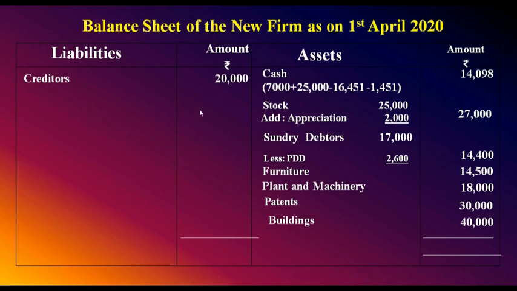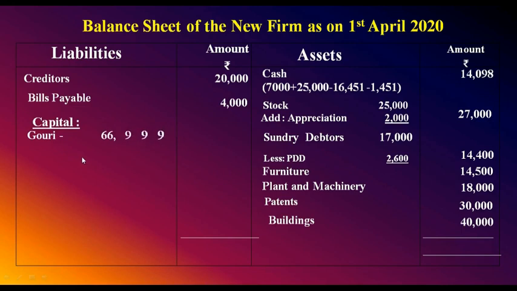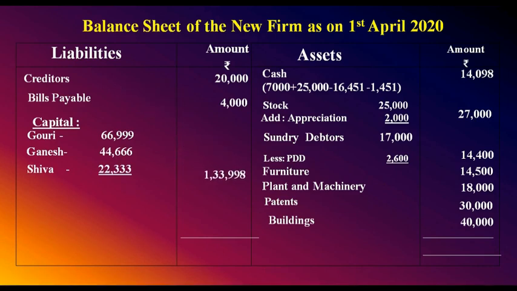Go to the other side. Creditors 20,000, bills payable 4,000, then capital. The balance we have found in the capital account has to be written: Gauri 66,999, Ganesh 44,666, Shiva 22,333. Total 1,33,998. Now find the total of balance sheet.